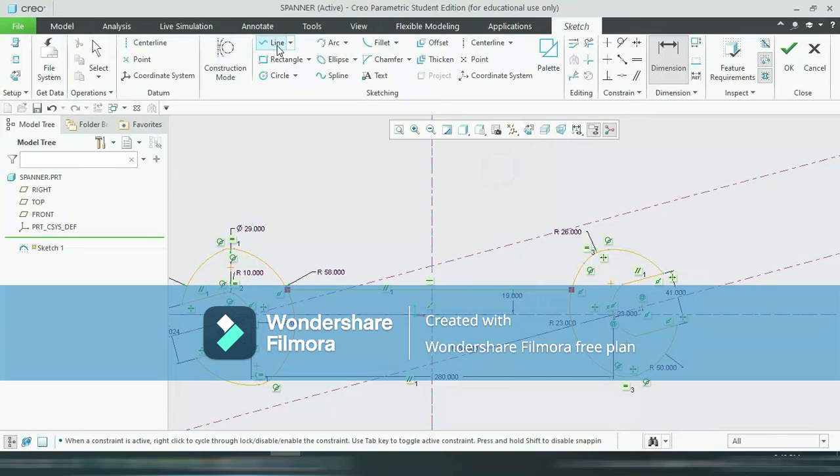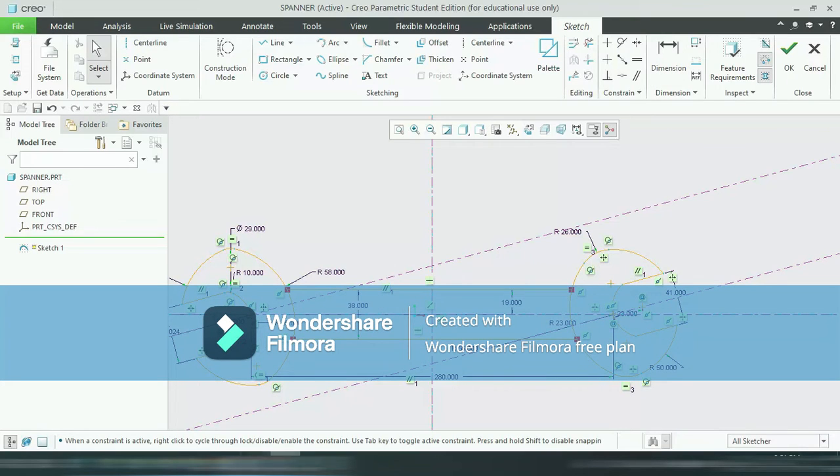Okay, another line, avoiding the constraints, from here to here, and again the distance between this line and this line is 38.